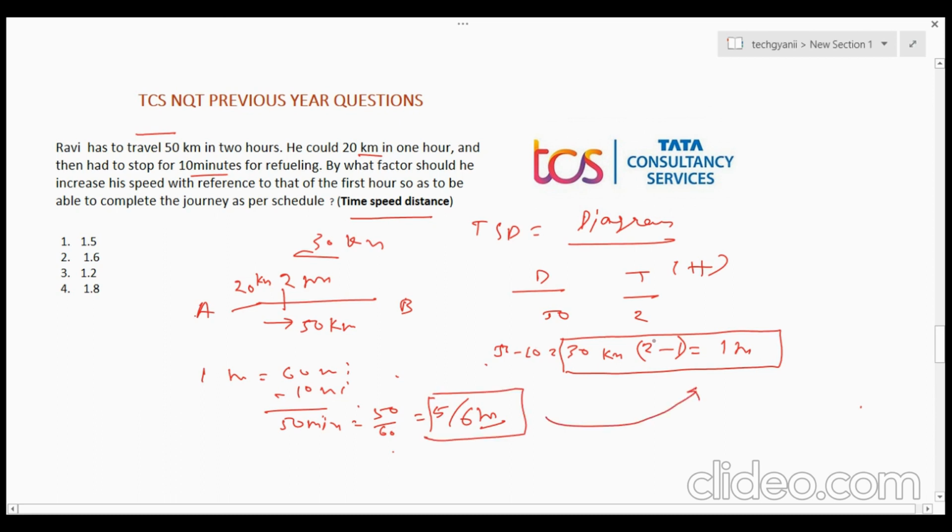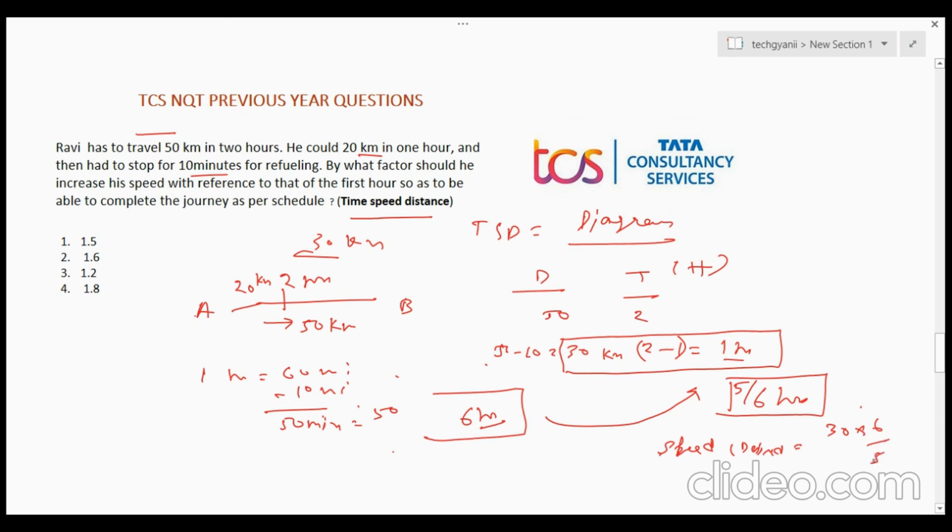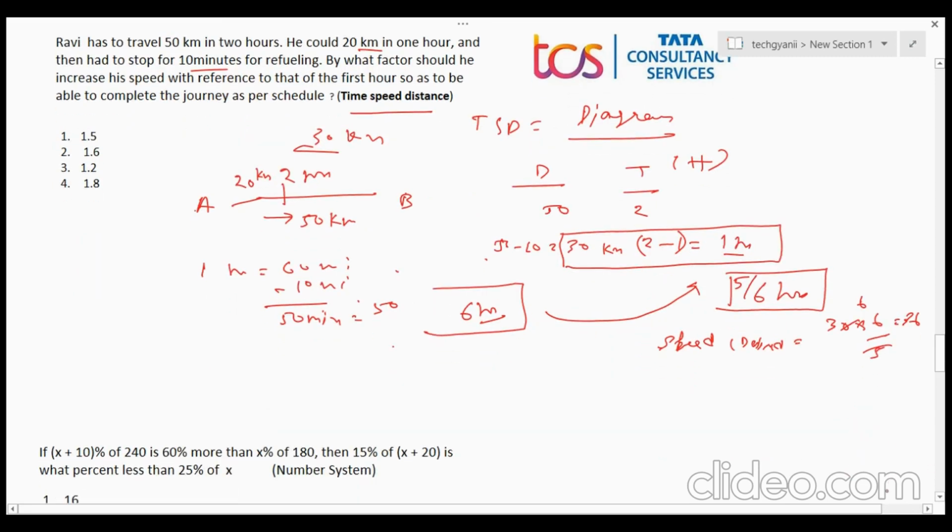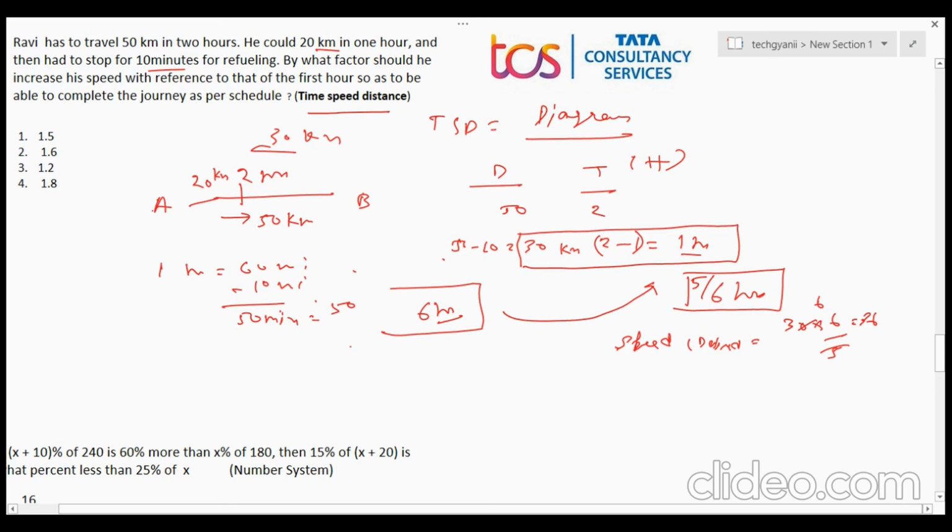Now the time has changed. Previously, he had to cover 30 kilometers in 1 hour, but now he has to cover 30 kilometers in 5 by 6 hours. So what is the speed he has to cover? What is the desired speed? Distance is 30, and if you divide it by time, we can get the desired speed. That is 36 kilometers per hour.